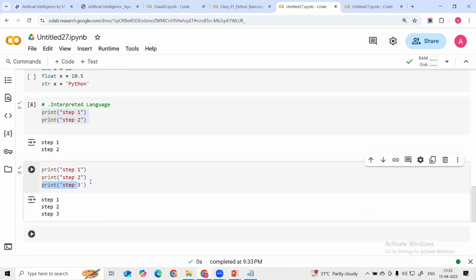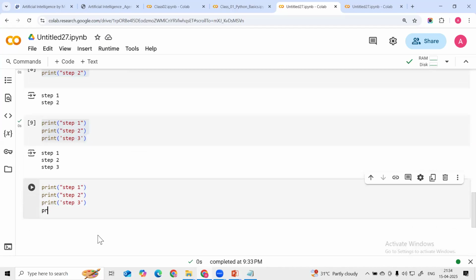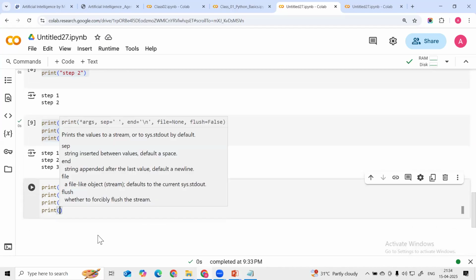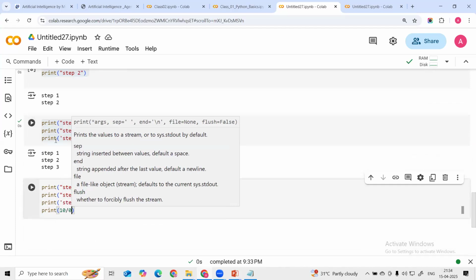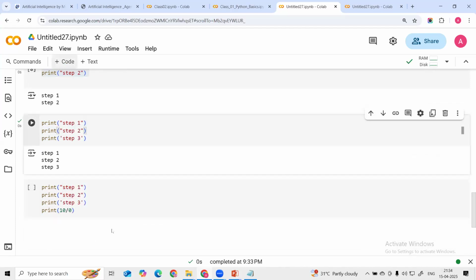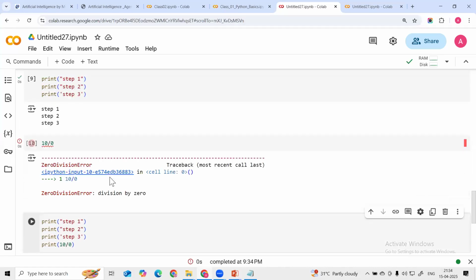Let's suppose I am adding some error here. Print 10 by 0. Let me showcase this example. Let's suppose we are dividing the number 10 by 0. What will the error be here, guys? We are getting the division by zero error, right?